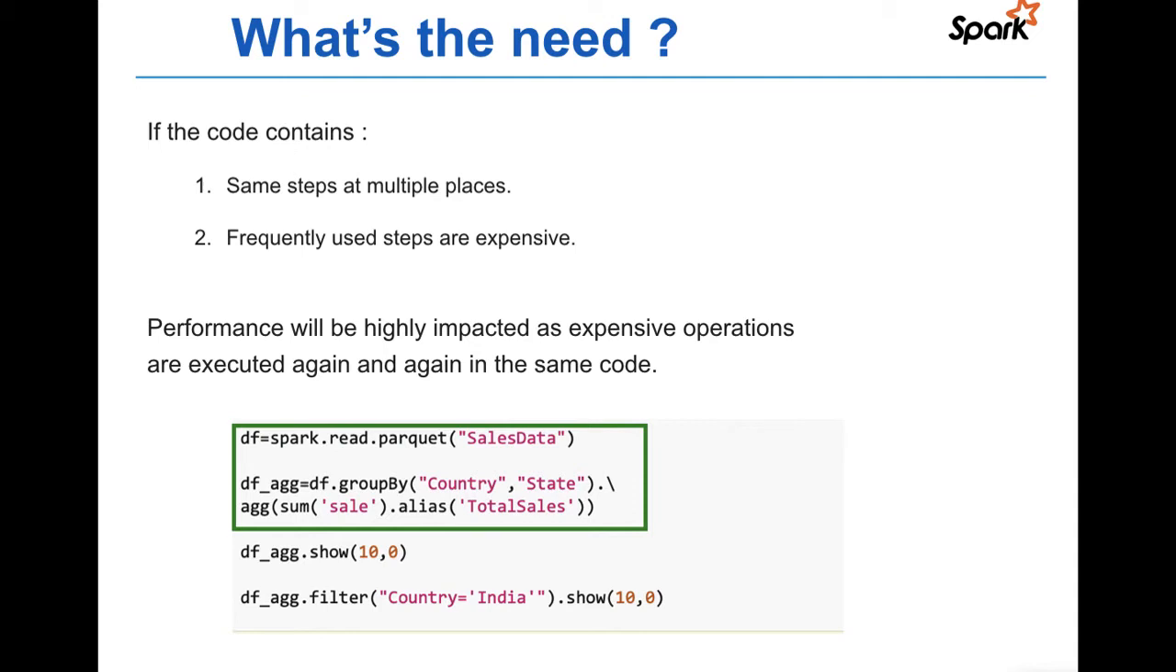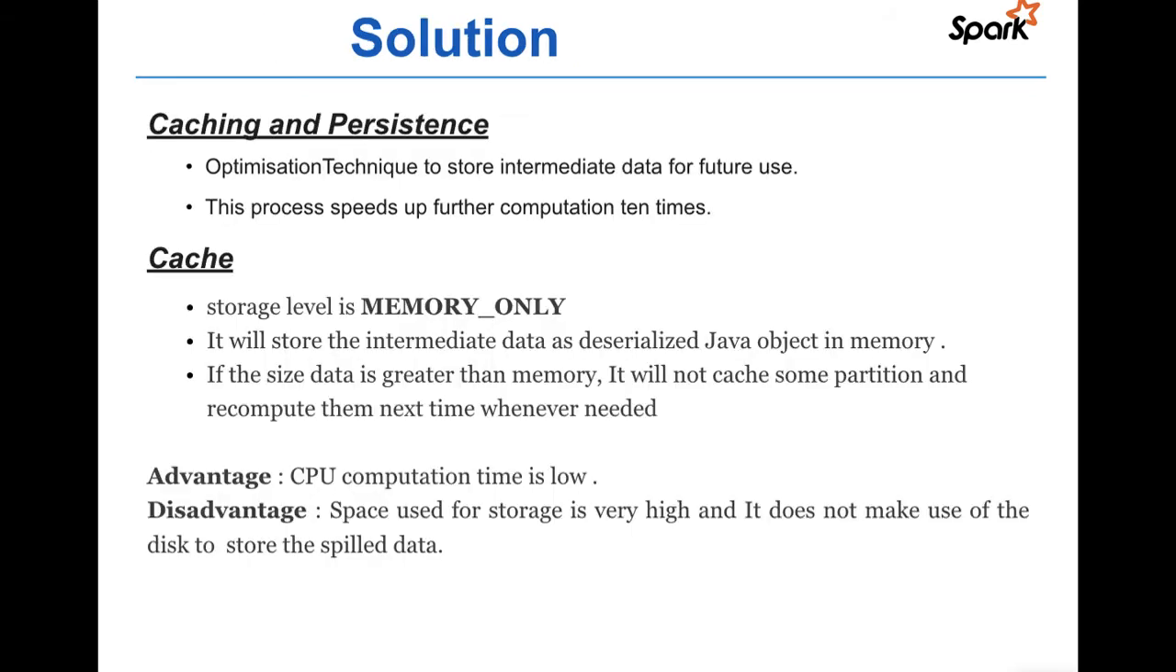I have provided one small example where the highlighted portion of the code is executed twice. So in this example, if the file size is high and it is a text file and it is not partitioned on proper columns, then the performance will be impacted, and at times it might fail also.